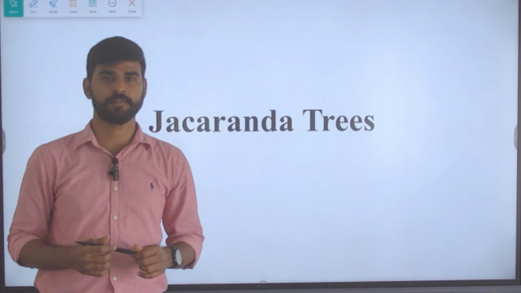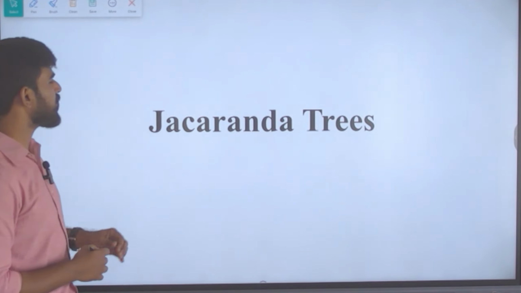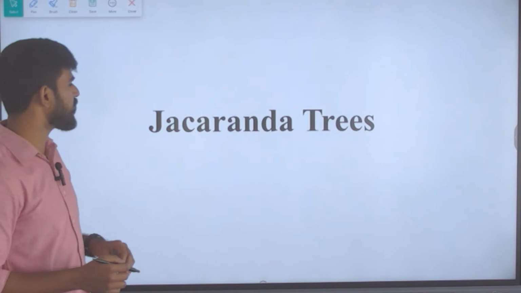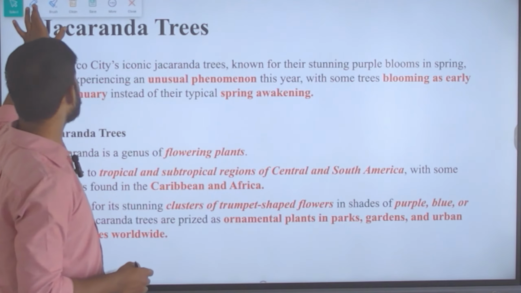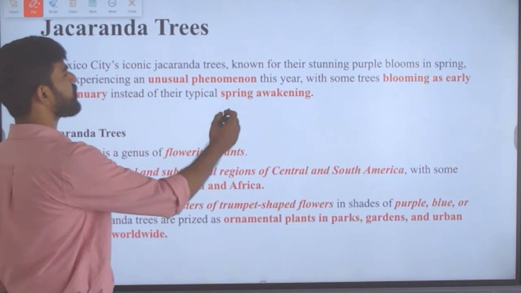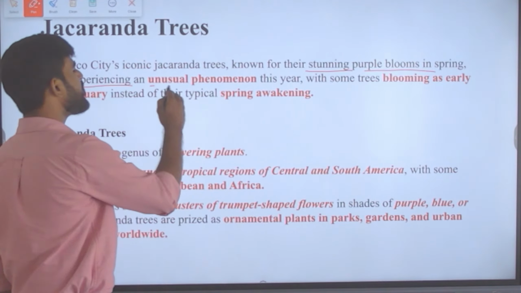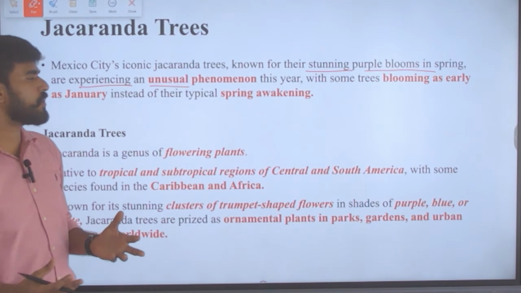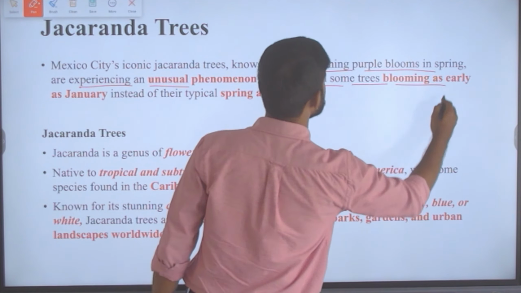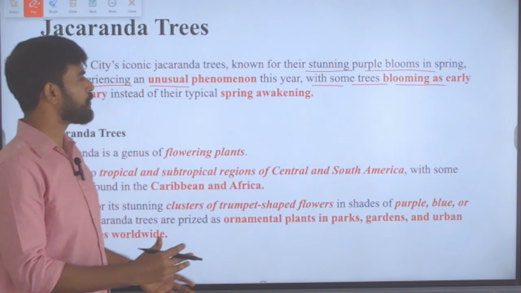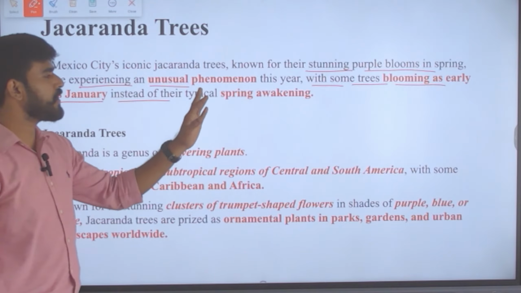The topic that we are going to discuss now is Jacaranda trees. What are these Jacaranda trees? Why are they in news? Let us understand. Mexico City's iconic Jacaranda trees, known for their stunning purple blooms in spring, are experiencing an unusual phenomenon. What is the unusual phenomenon this year? That is, some trees are blooming as early as January instead of their typical spring awakening.